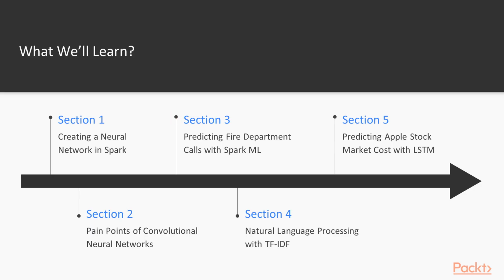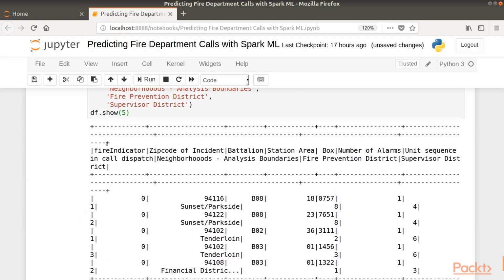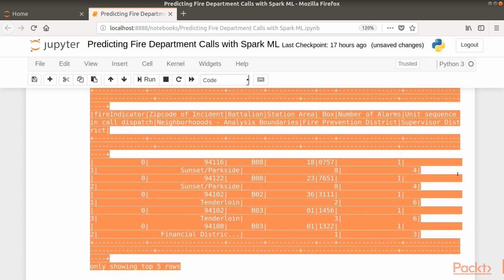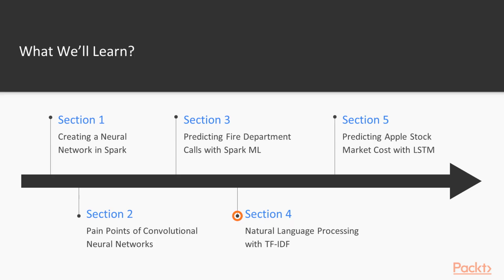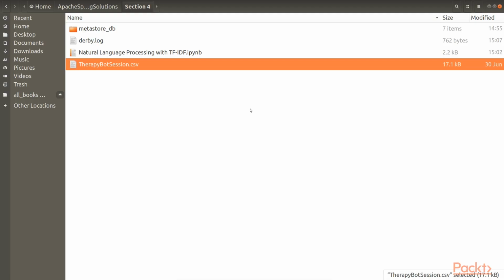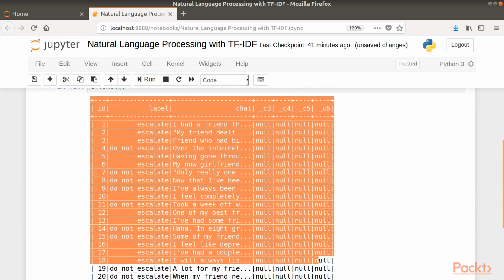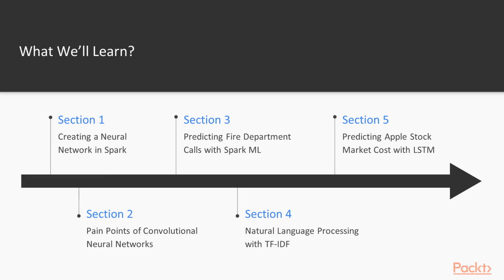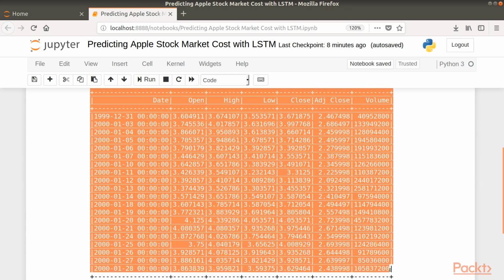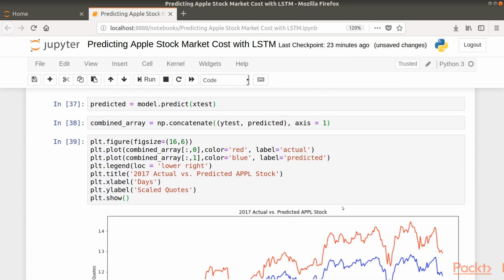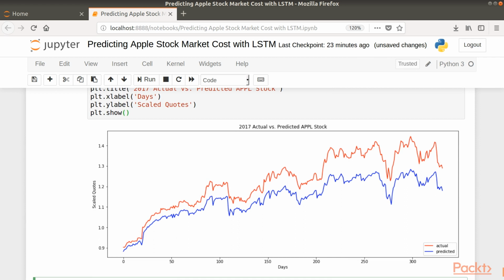Section 3. Predicting fire department calls with Spark ML walks through developing a classification model for predicting fire department calls from the city of San Francisco using Spark machine learning. Section 4. Natural language processing with TF-IDF walks through the steps to classify chatbot conversations data for escalation. Section 5. Predicting Apple stock market cost with LSTM focuses on creating a deep learning model using LSTM on Keras to predict the stock market price of the AAPL stock.